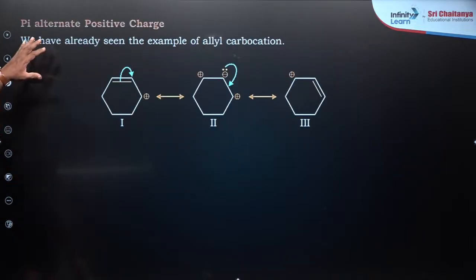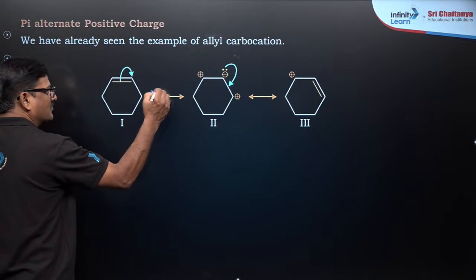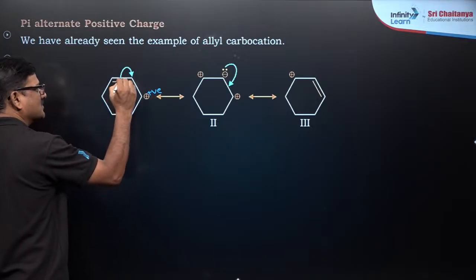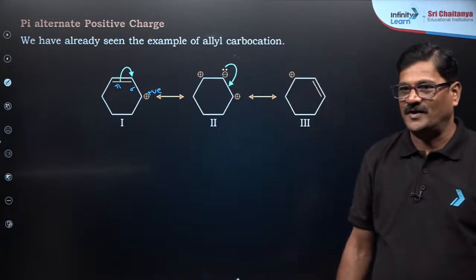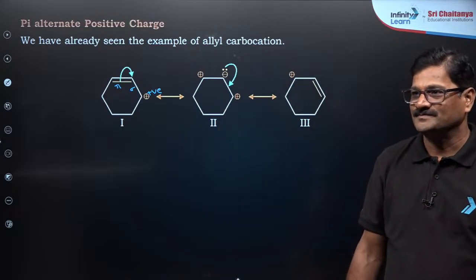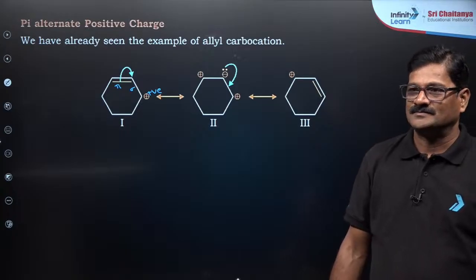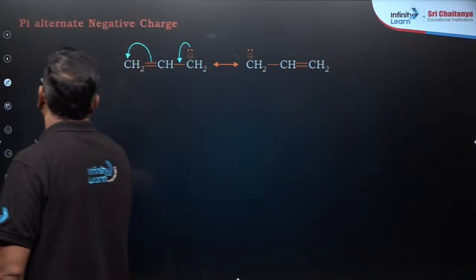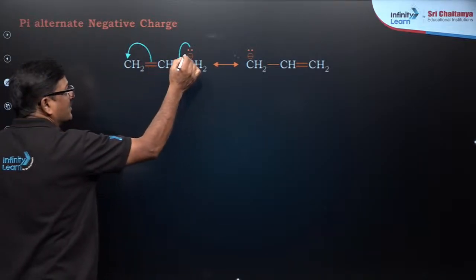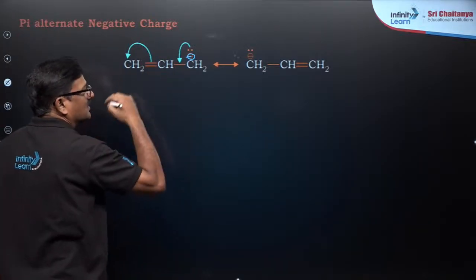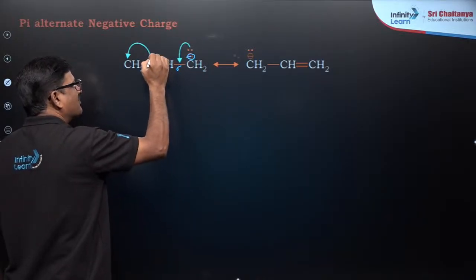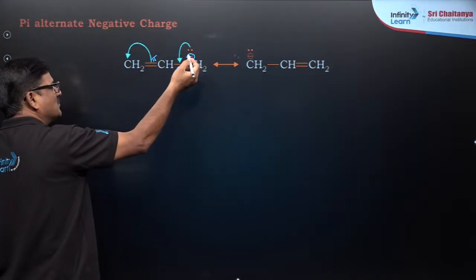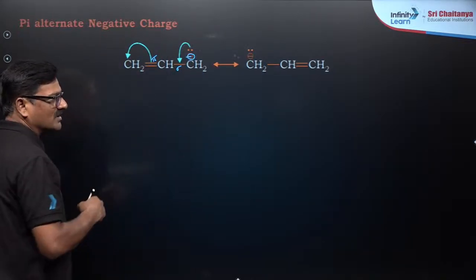Now there is one more thing. You can see we have a positive charge and a sigma bond and a pi bond, so it can have its resonating structures like this. Similarly, you have a negative charge, a sigma bond and a pi bond. So electrons always move from high electron density to low electron density.